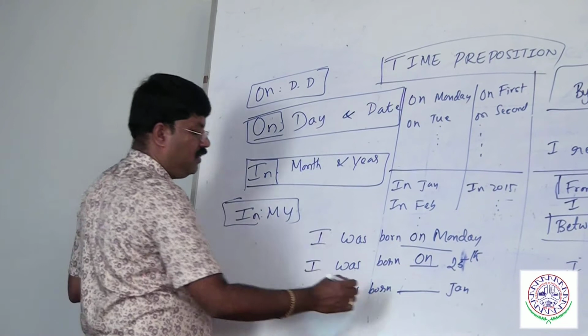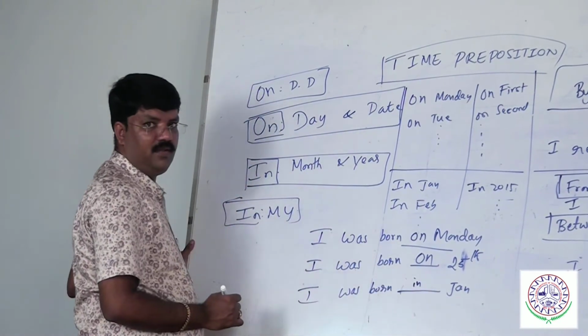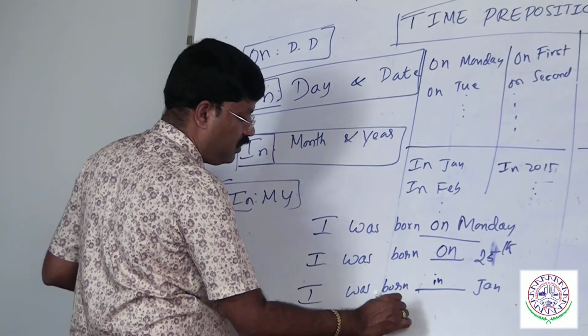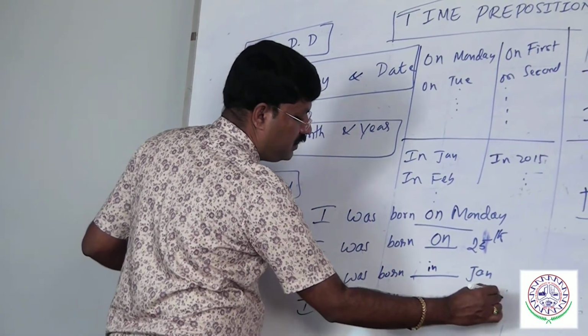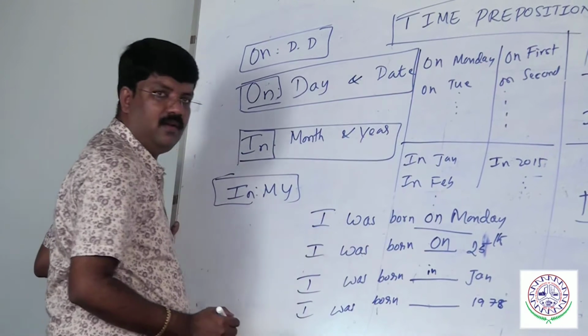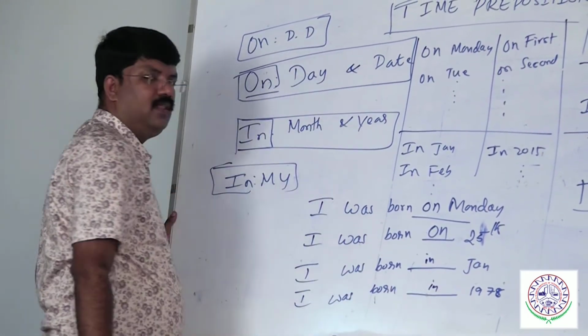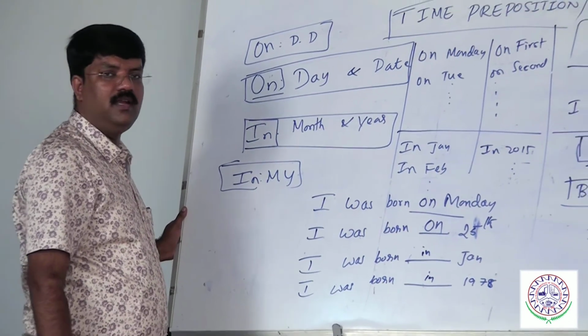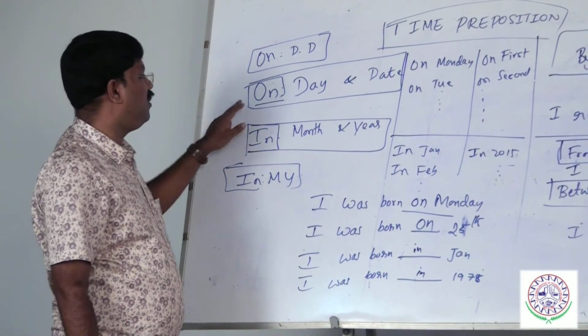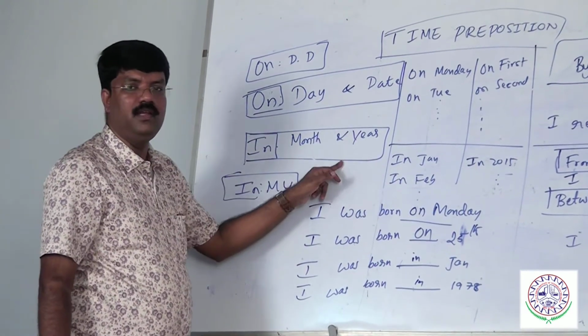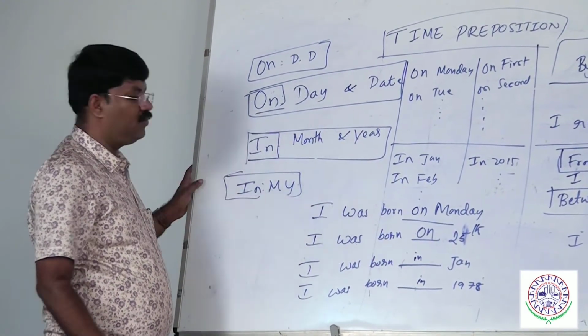Month should be in. I was born in January. I was born dash 1978. Tell me, is it in or on? It should be in. Month and year go with in, day and date go with on. Repeat: on, day and date; in, month and year. We have to be very careful about this topic.